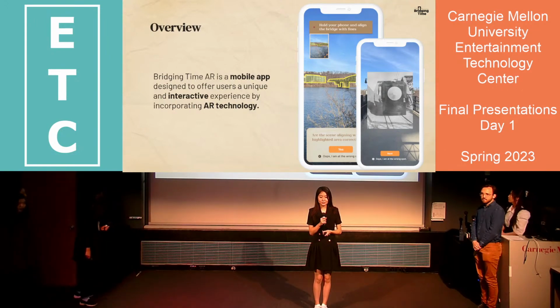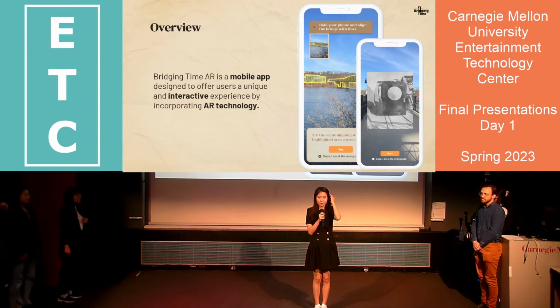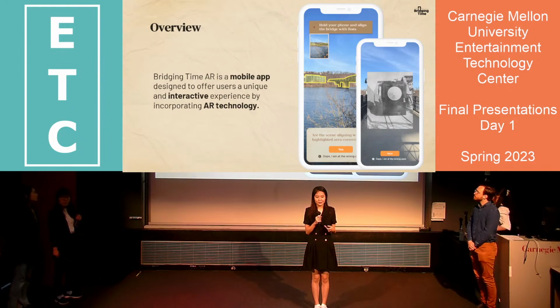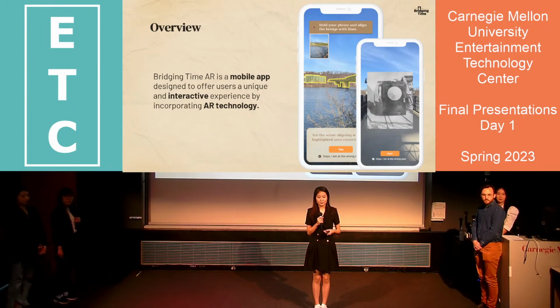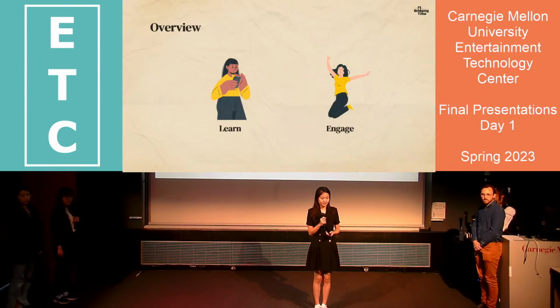A quick overview of the Bridging Time AR app. It is a mobile AR app that is designed to have a unique and interactive experience that helps users learn the history of the Hot Metal Bridge. Our app will take the user back to the era when the Hot Metal Bridge served as a crucial connector for the J&L steel mill. And we're going to provide them with a linear narrative experience which helps them immerse themselves in the history.